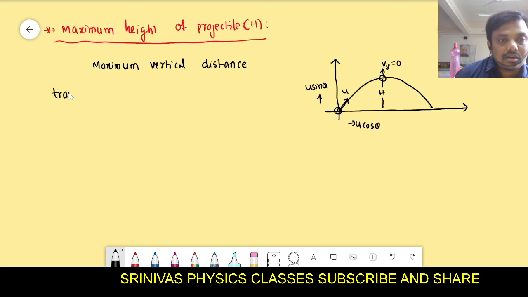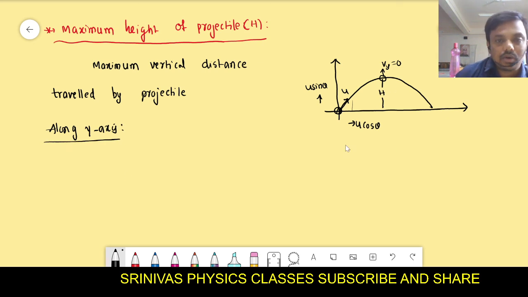Is it right? Vertical means what? Along the y-axis, how much maximum it travels. This is not the maximum, this is not the maximum, this is the maximum distance traveled along the y-axis. The maximum vertical distance traveled by the projectile is said to be the maximum height. Then this maximum height occurs along the y-axis, so you should take the y-axis. Why should you take the y-axis? Can you tell? This is the height, which means vertical.